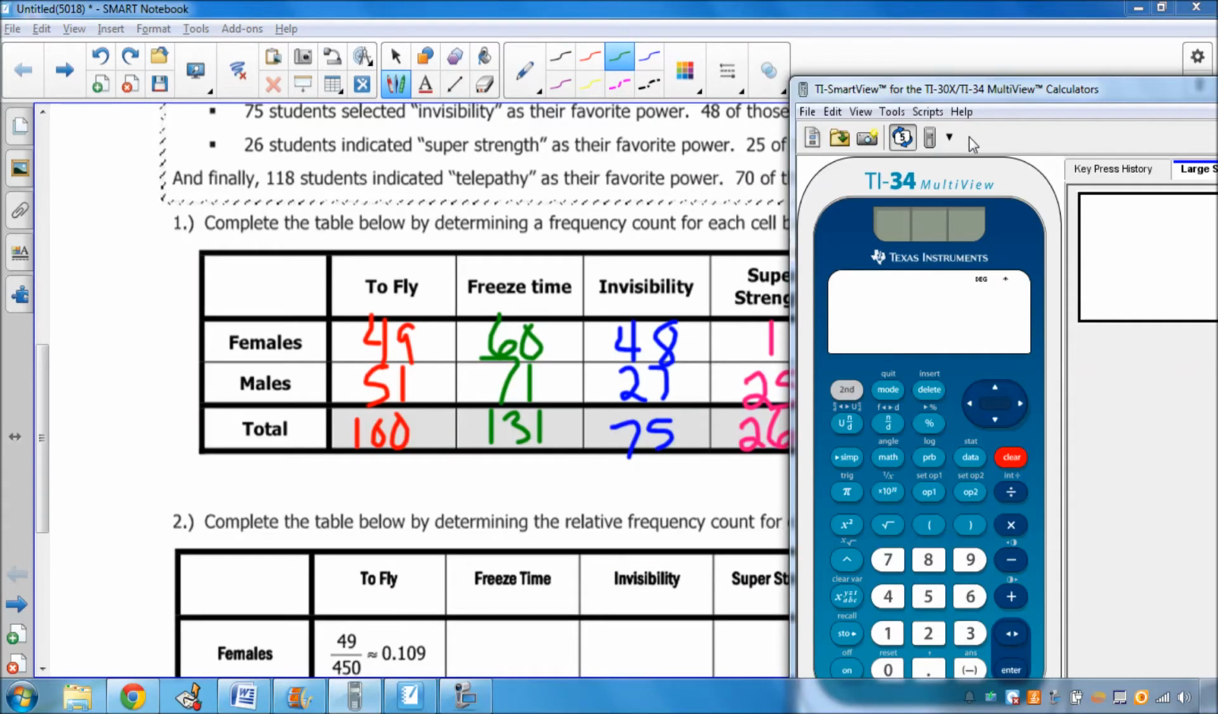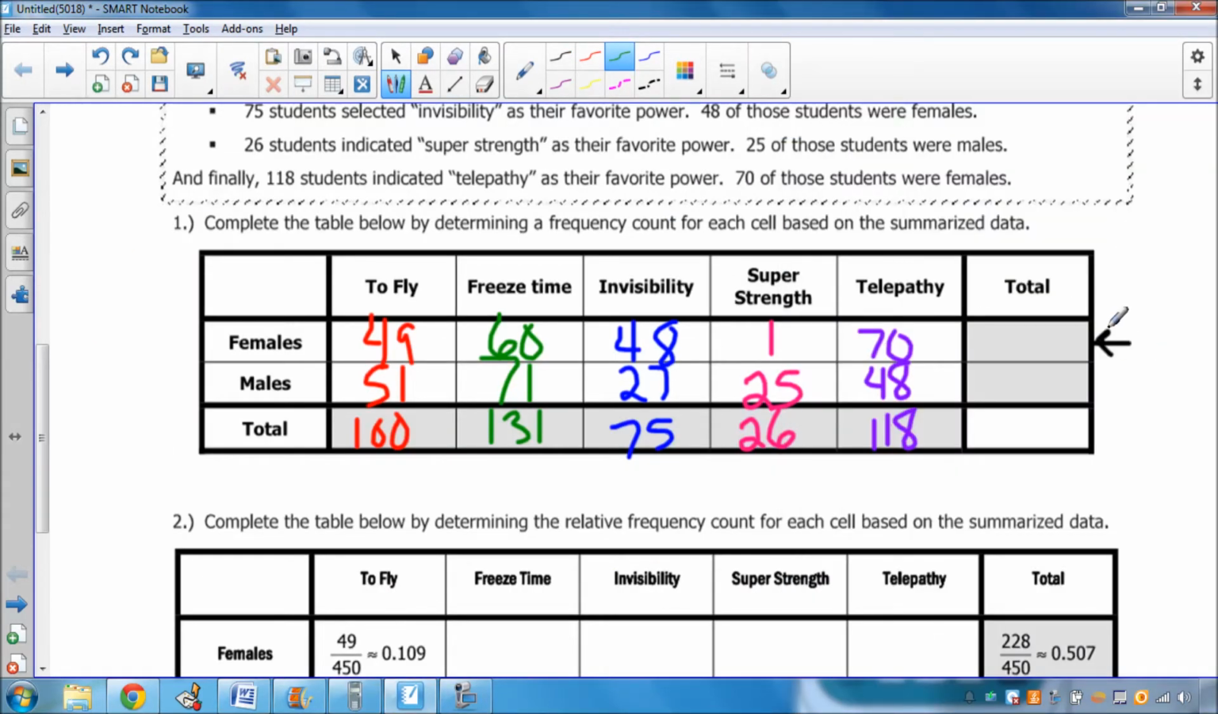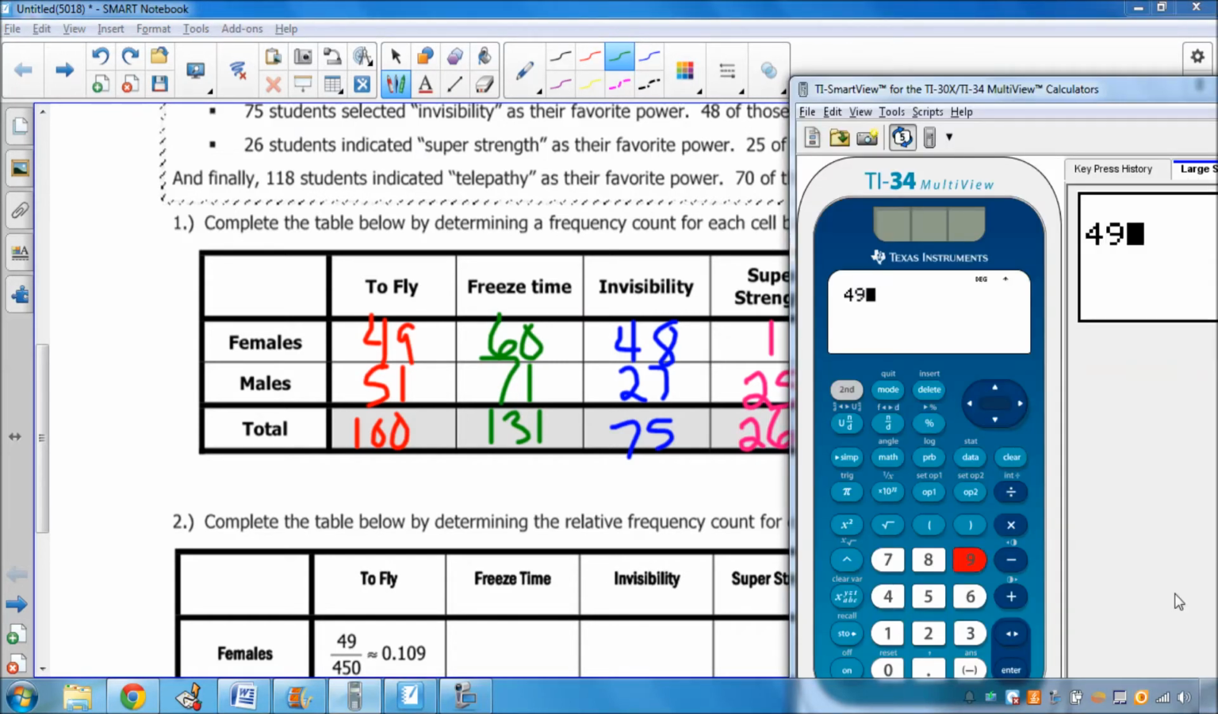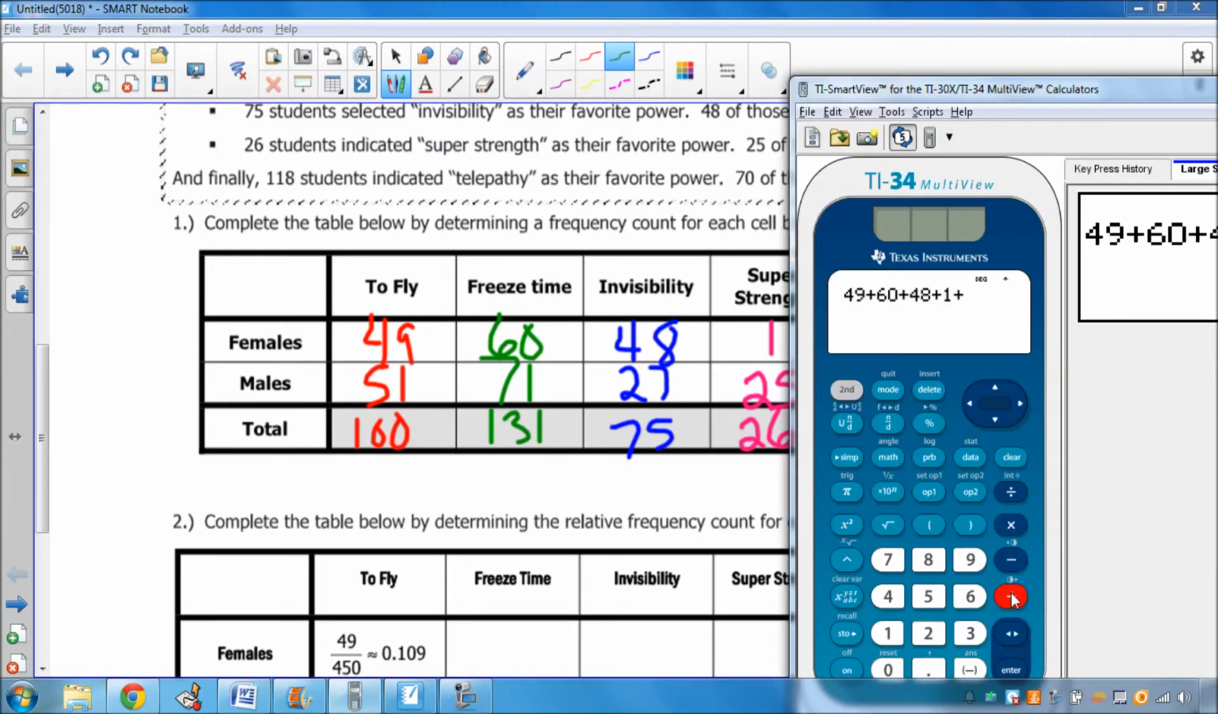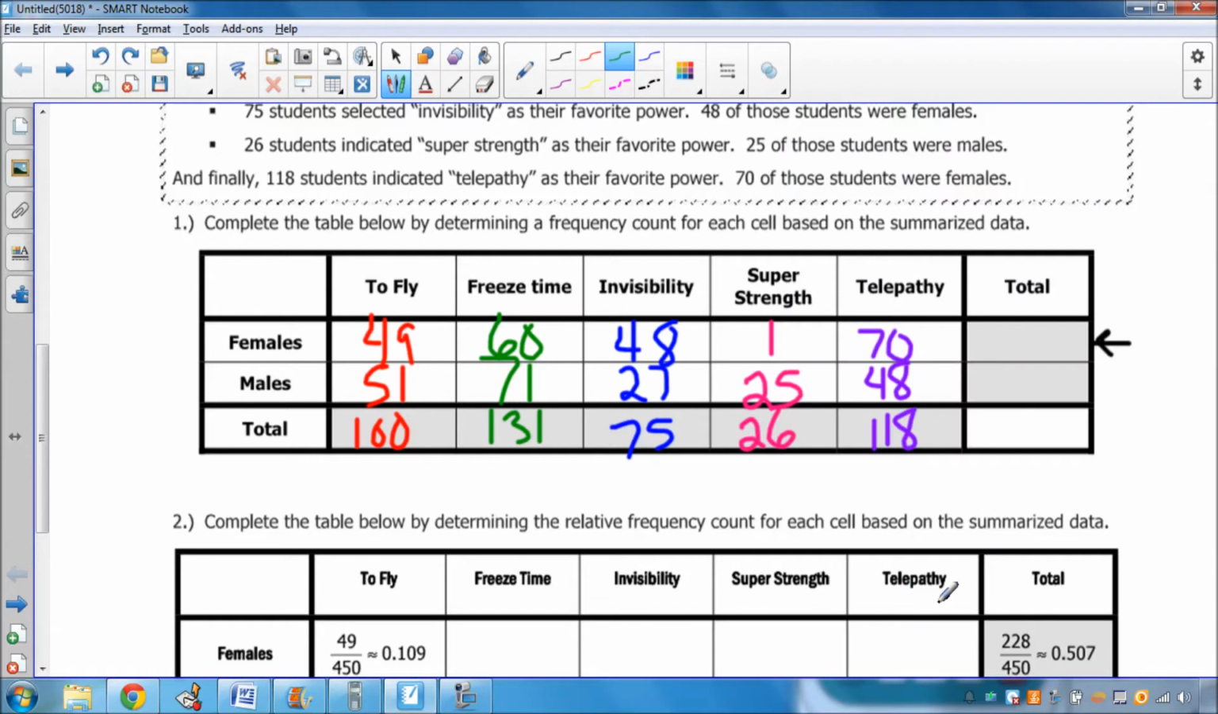All right, so now it's asking us to find the total right here. So the total number of females. Well, to figure that out, I have to add up all of the students that were females that gave us all these different responses. So I'm going to add 49 plus 60 plus 48 plus 1 plus 70, and we end up getting 228 as our answer. So there are 228 females altogether.